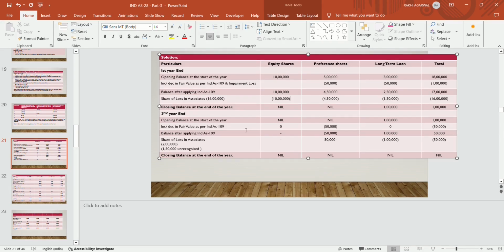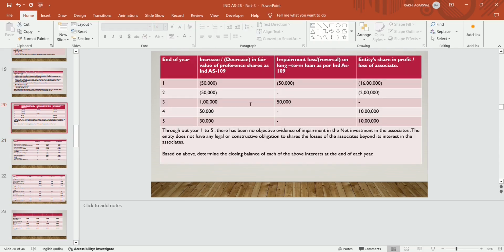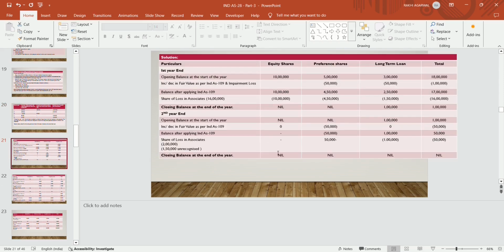Now in the second year, what happens? Closing balance becomes the opening balance at the opening of year 2. Equity share is nil, preference share is nil and long term loan is 1 lakh. In year 2 there is an increase in fair value of preference share, that is 50,000. There is an impairment loss of nil, and the entity's share in loss of associate is 2 lakh. In preference share there is no opening balance. So how will you adjust?